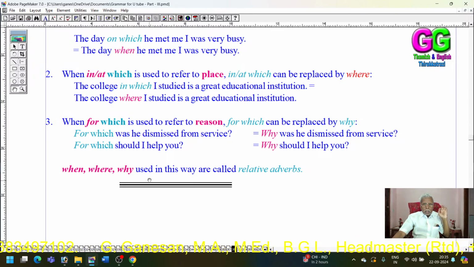Okay. When, where and why, used in this way, are called relative adverbs. My dear children, actually when, where and why are adverbs, and when they are used in this way, as we have seen, they are called relative adverbs.